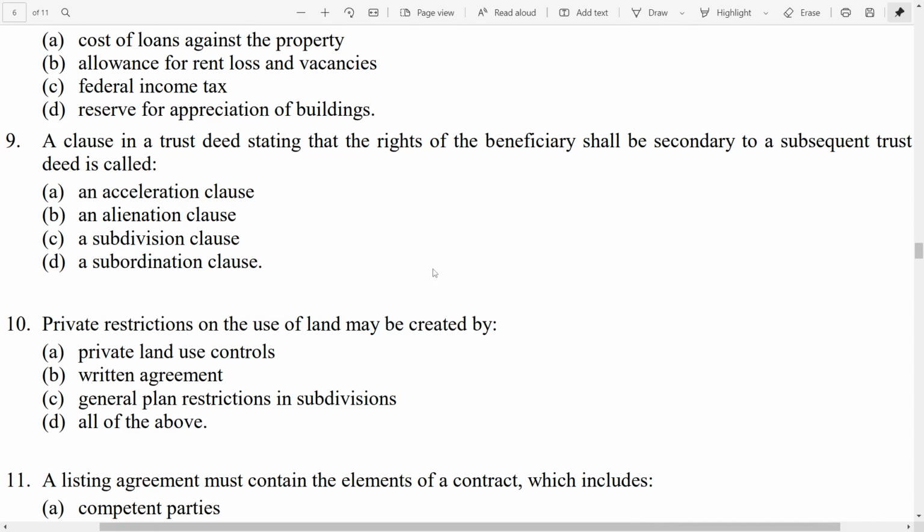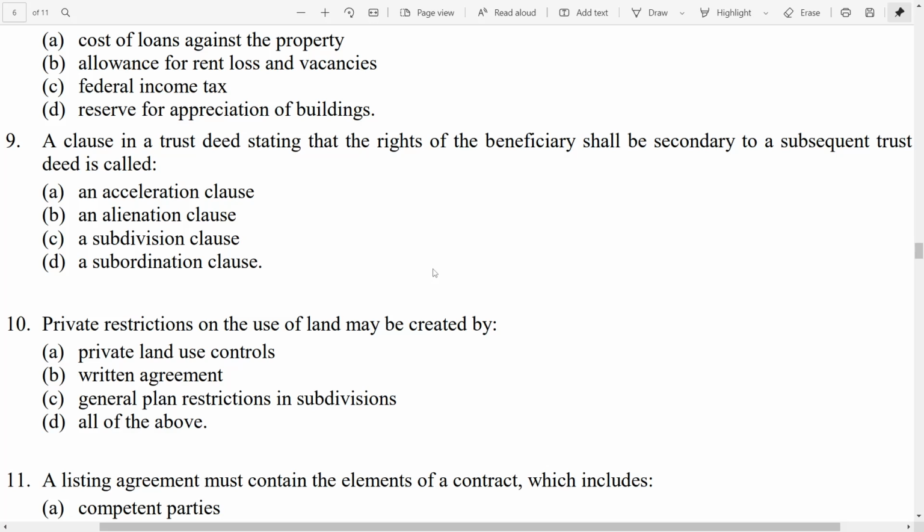9. A clause in a trust deed stating that the rights of the beneficiary shall be secondary to a subsequent trust deed is called A, an acceleration clause, B, an alienation clause, C, a subdivision clause, D, a subordination clause. So we're talking about a clause in a trust deed that allows the rights of a beneficiary to be secondary to a trust deed that is recorded afterwards. So giving priority to a subsequently recorded loan. Well, what clause is that? Well, let's break it down.